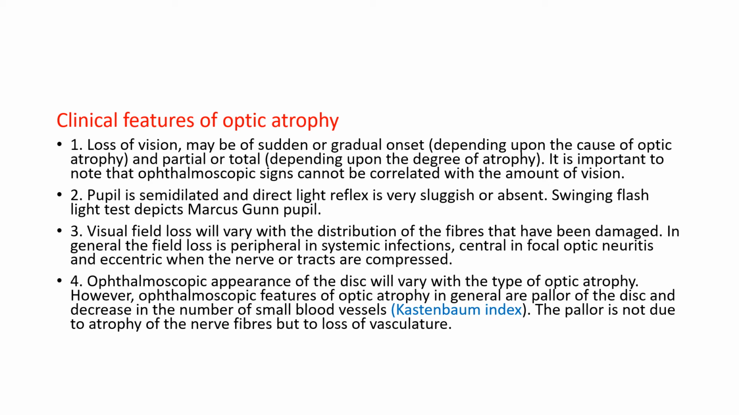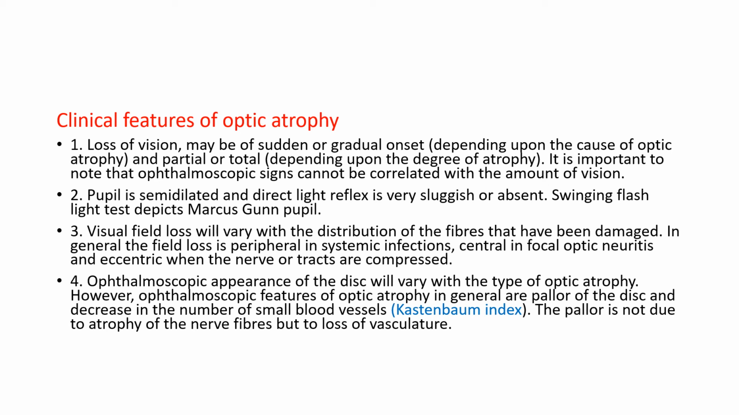Pupil is semi-dilated and direct light reflex is very sluggish or absent. Swinging flashlight test depicts Marcus Gunn pupil. So the pupil will be semi-dilated because the optic nerve is involved, and there will be RAPD. Visual field loss will vary with the distribution of the fibers that have been damaged. In general, the field loss is peripheral in systemic infections, central in focal optic neuritis, and eccentric when the nerve or tracts are compressed.